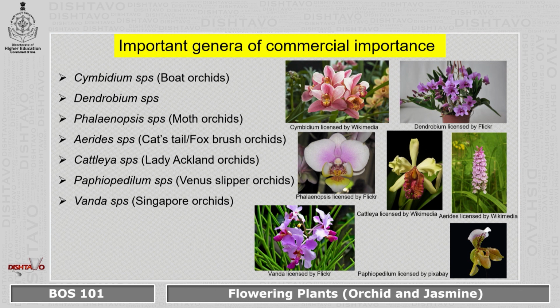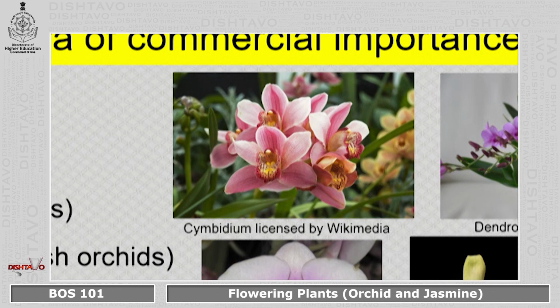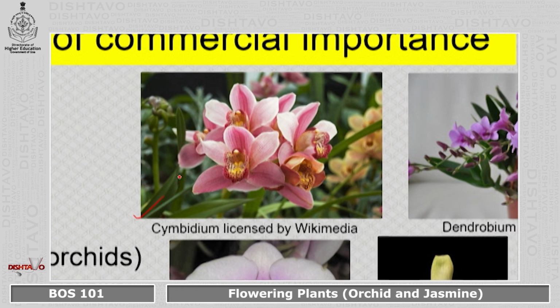Now these fascinating flowers are commercially very important. Some of the important genera that we see over here, Cymbidium species. If you look at these flowers, you see how the labellum has been transformed. It has been transformed into a boat shape. Together this full flower looks as if it is a boat, and that is why it is called boat orchids. These are boat orchids.